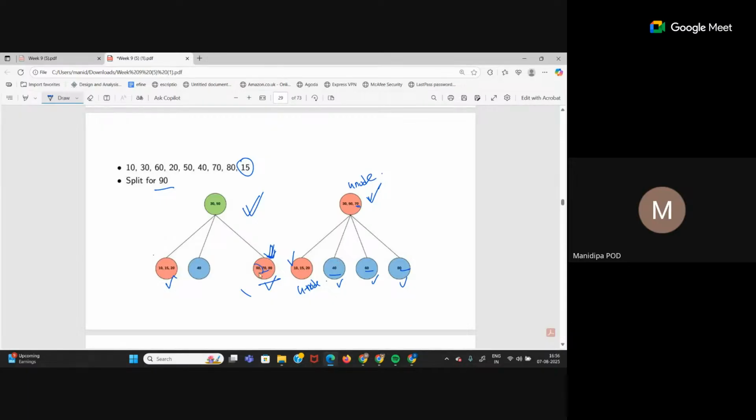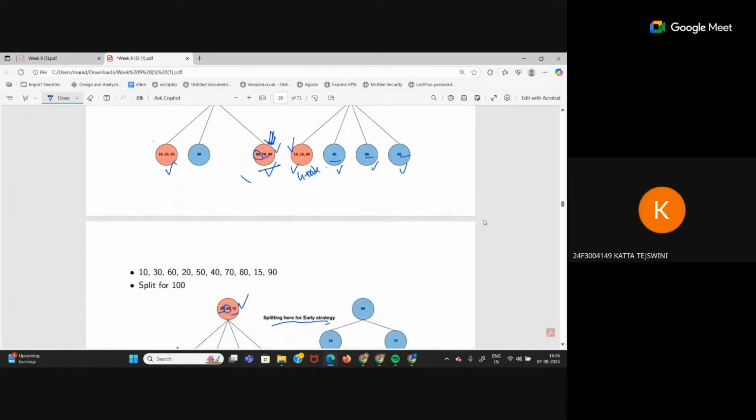60 here, this 4 node has now broken into 2 nodes, right? 60 is a 2 node, which becomes a child that is between 50 and 70. 80 is a 2 node, which is the child on the right hand side of 70. Same BST, left child is smaller, right child is bigger. Now also you have 2 4 nodes. One is the root, one is the leaf, right?